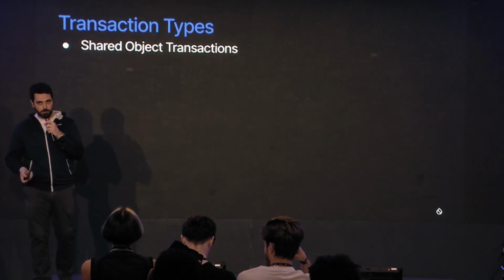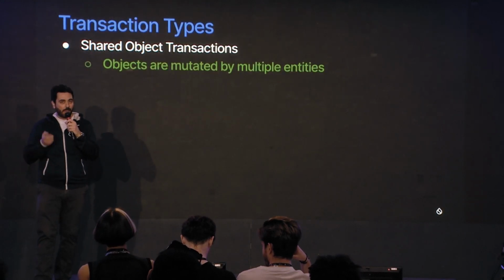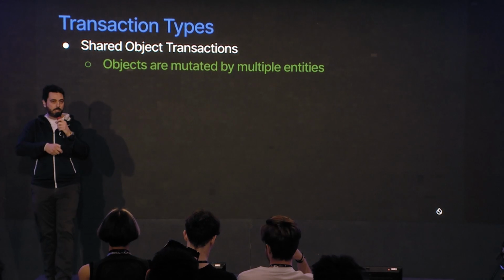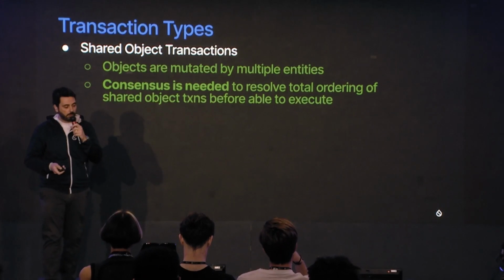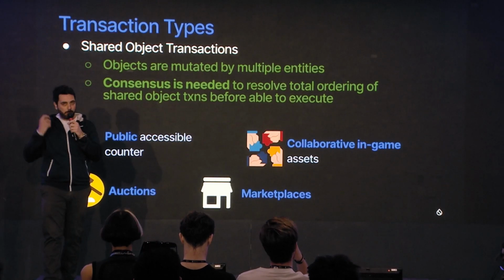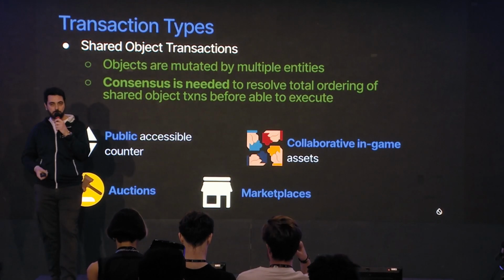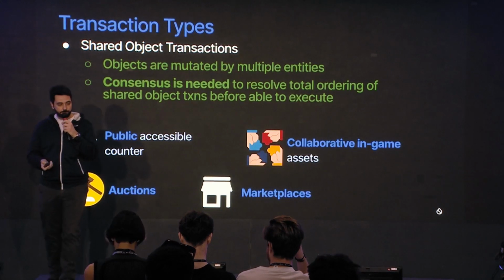And then we have the shared object transactions. In order to execute those transactions, first we need to sequence them. So they have to go through a slower path here. Examples are a publicly accessible calendar, an auction, marketplaces, stuff like that.